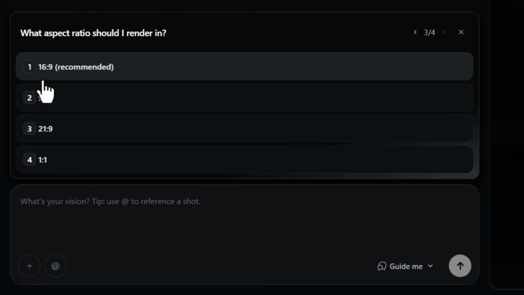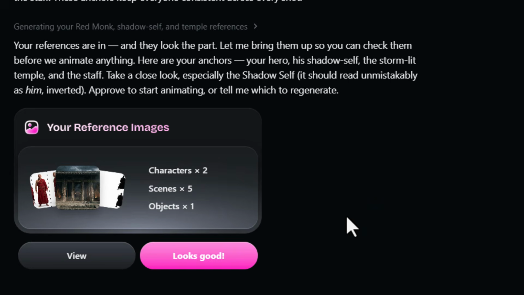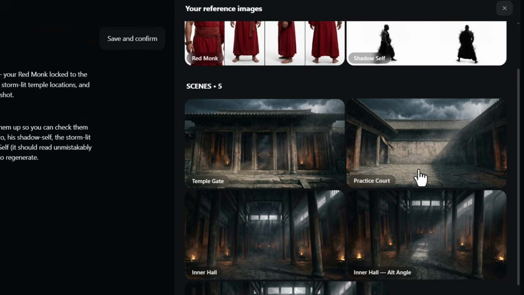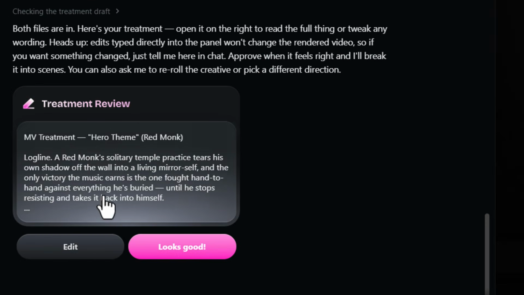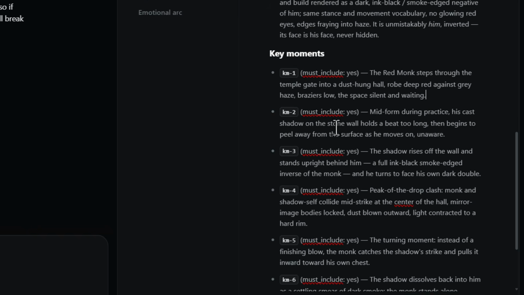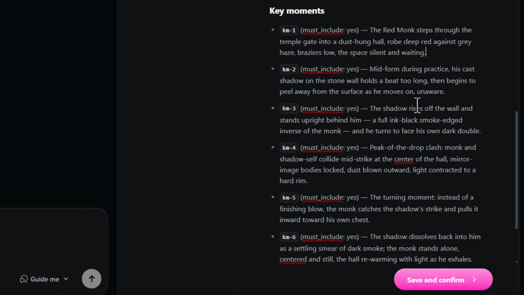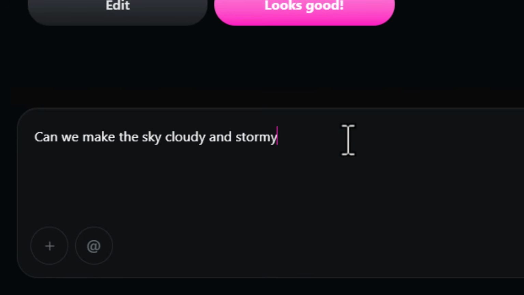And so you get your technical questions like the aspect ratio, details about your character, the story. Just go through, answer all those, and then review things like the images that it sends through. You can always regenerate some of them. Even the treatments and the scripts, you can go in. You can actually go in and edit those in plain text, or you can just simply ask the chatbot to change something.